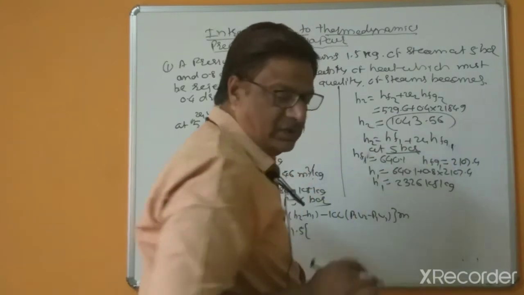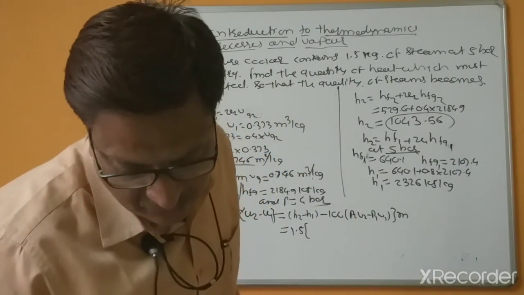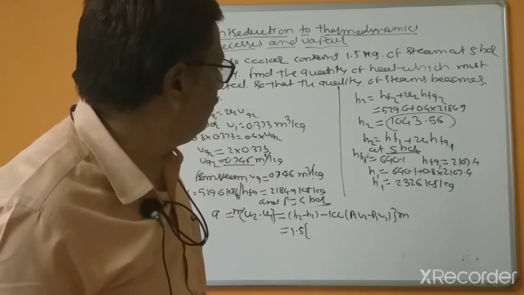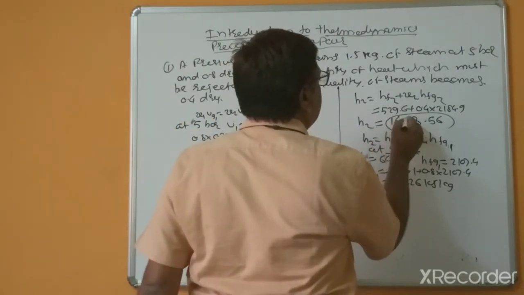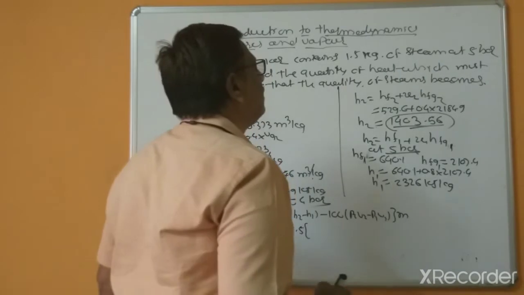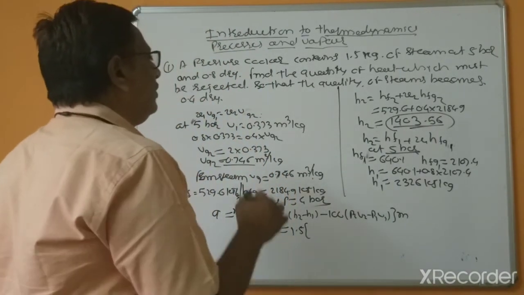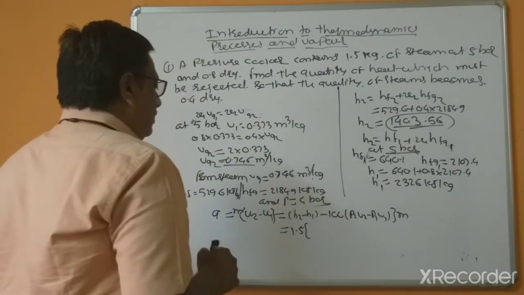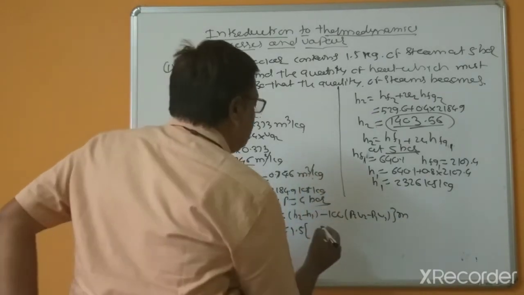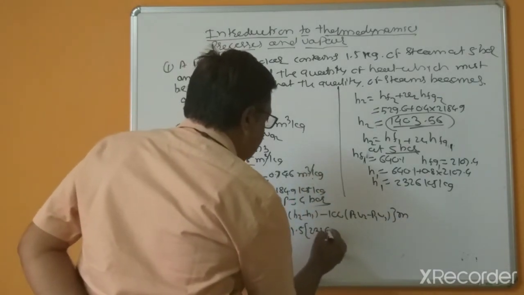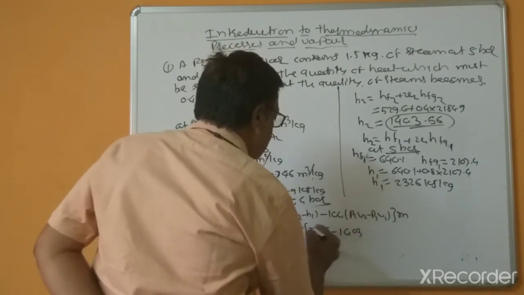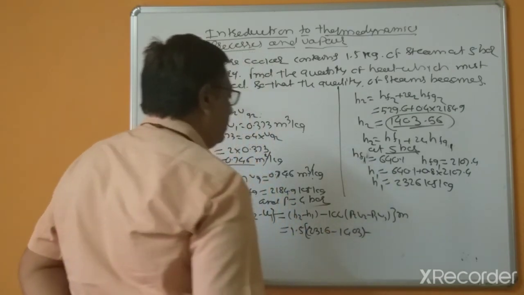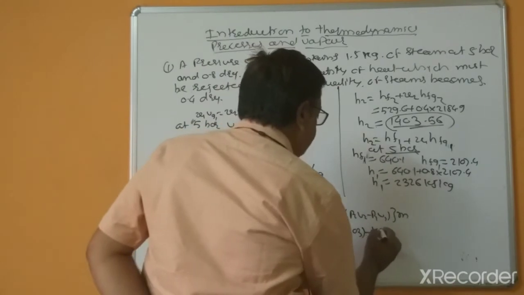This is 1403, this is correct. So H1 is 2326, H2 is 1403, and in the bracket again this is 100.